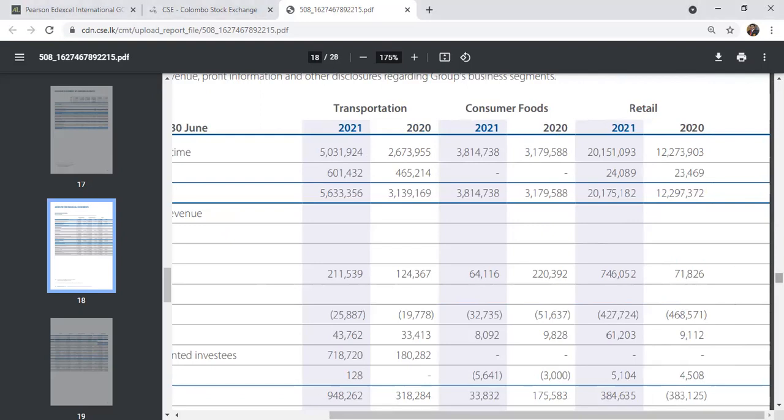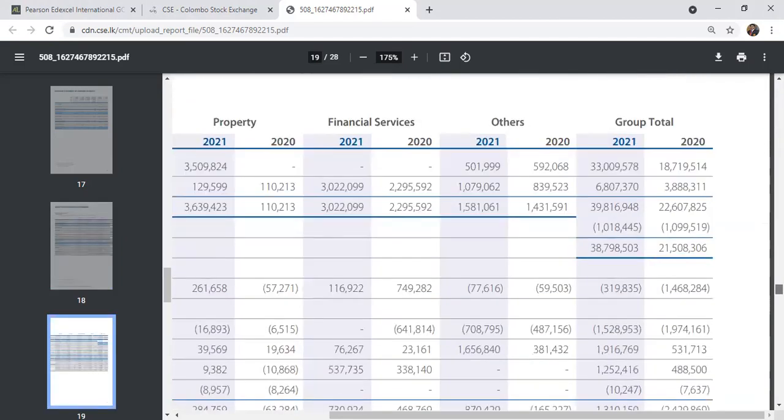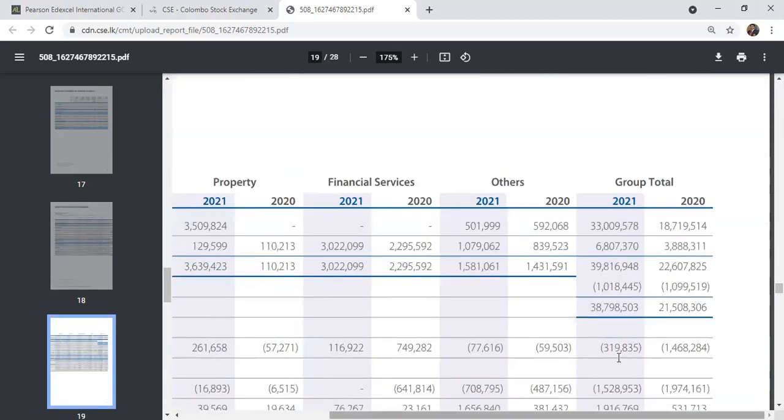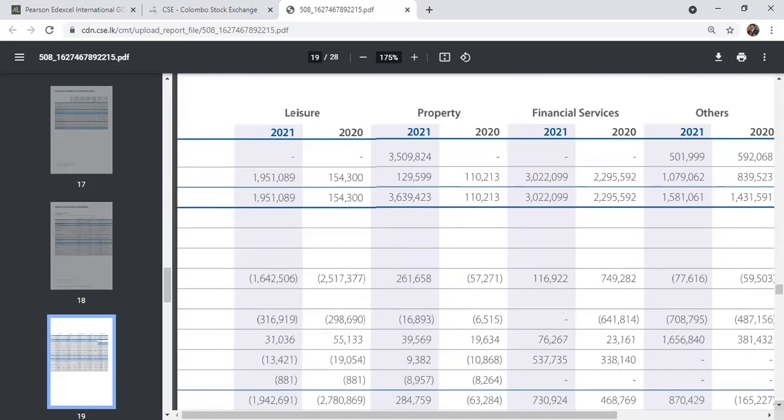Let's go to the other sectors of this business organization. They have other sections called property development and also leisure. Leisure means they have hotels. As I told you, it's a diversified business conglomerate. The leisure section also improved a little bit, because I think some hotels were given as quarantine places, and that's why it increased from 154 million to 1.9 billion. The property section also improved a little bit.